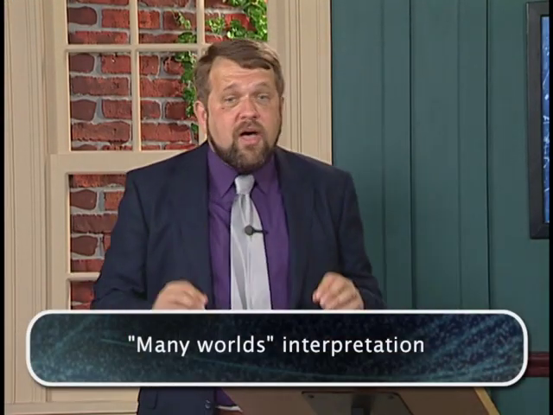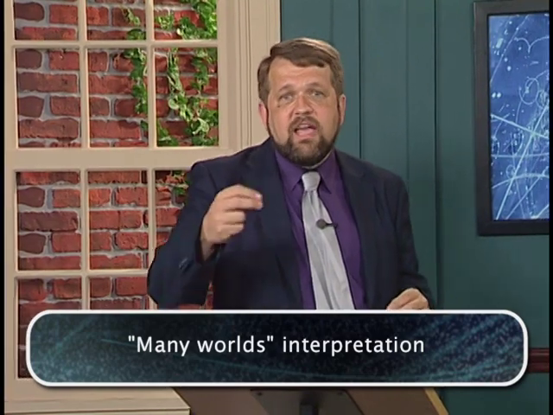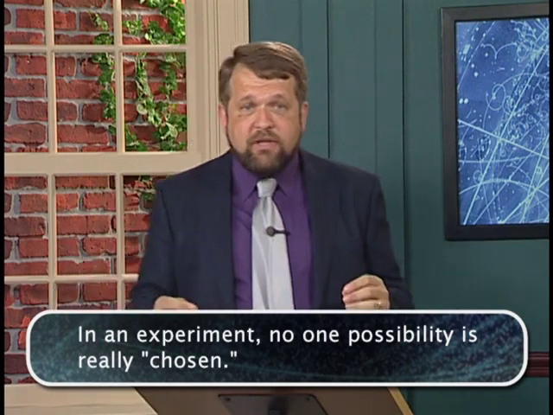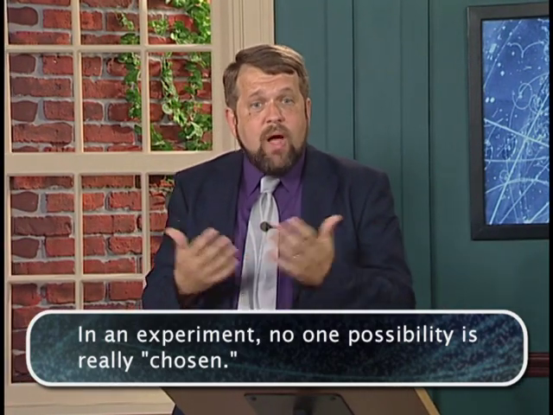And finally, there's the many worlds interpretation, which has gained, I think, more adherents lately, but is also very strange. In the many worlds interpretation, in an experiment, no one possibility is ever really chosen. Let's suppose we have an experiment in which the particle might go this direction or that direction, and quantum mechanics predicts that each of those occurs with a 50-50 probability. In the many worlds interpretation, it's not the case that one of these things is actually chosen. The particle doesn't go in one direction. The particle actually goes in both directions. Everything happens in different so-called branches of the universe.